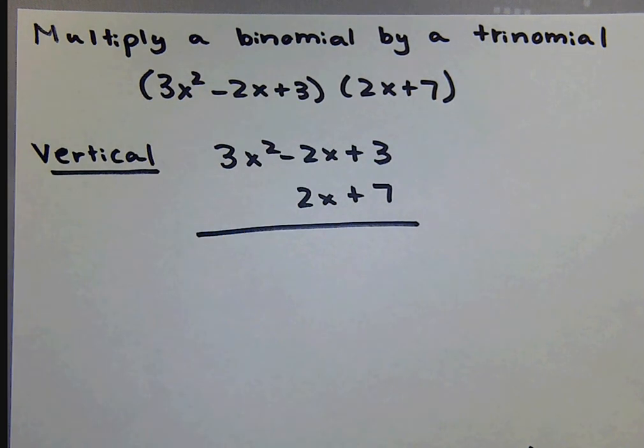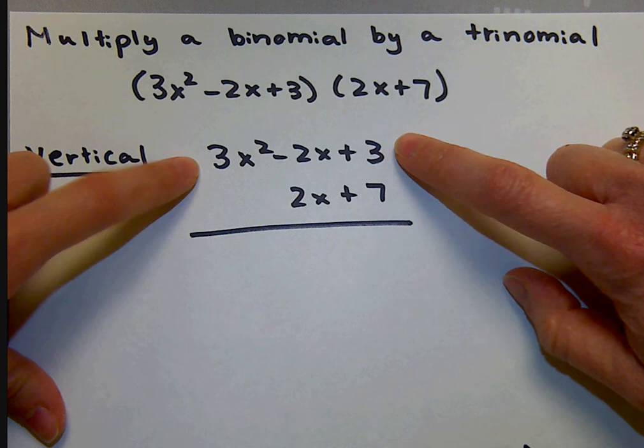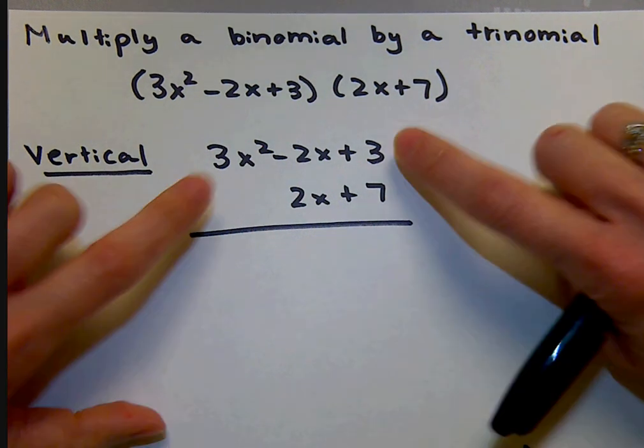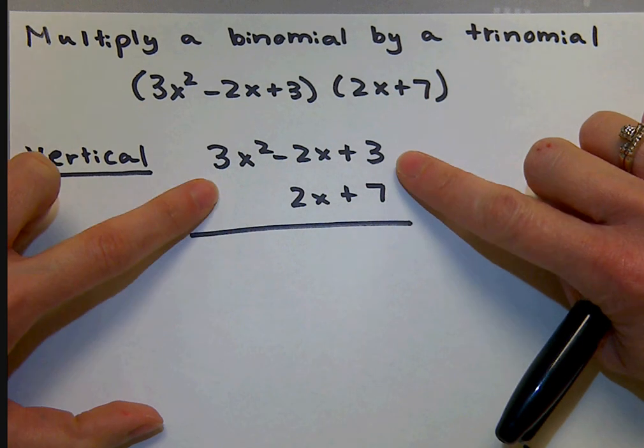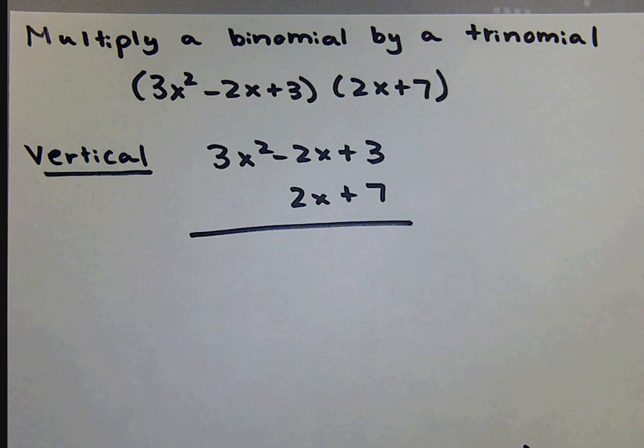There's 2 different methods. The first method is the vertical method, meaning you're going to multiply up and down, the same way you would if it was a 3-digit number by a 2-digit number. So let's go ahead and get started. The first thing I did, lined them up vertically with the trinomial on top, binomial on the bottom. So I'm going to go through and multiply this.